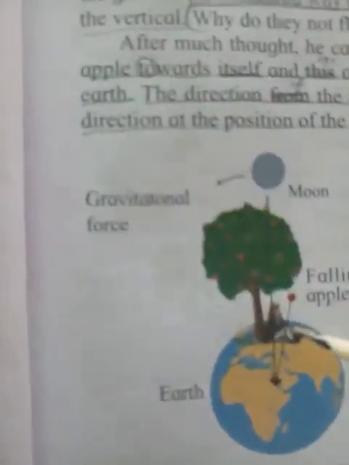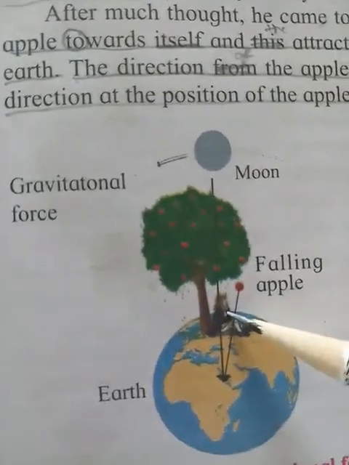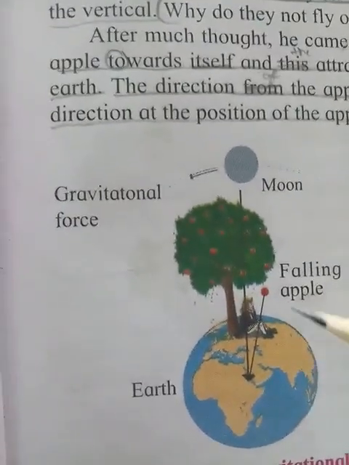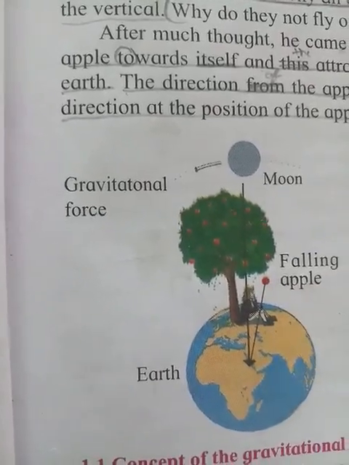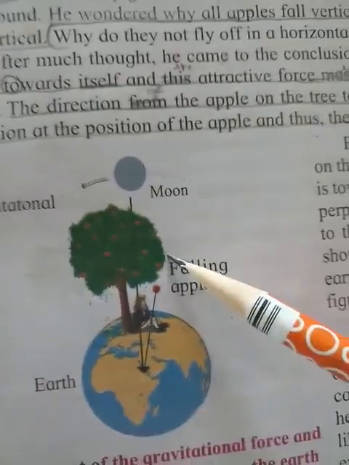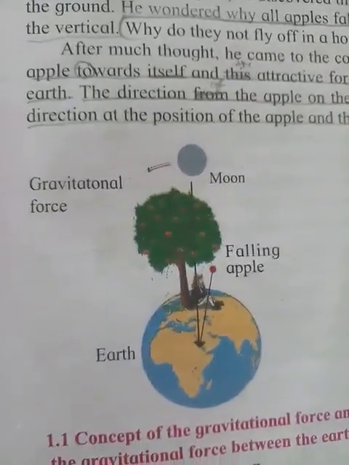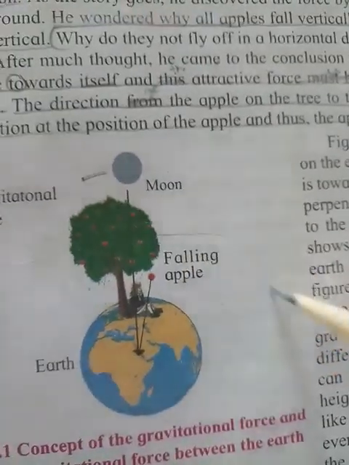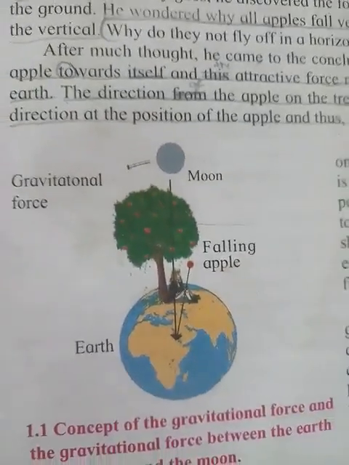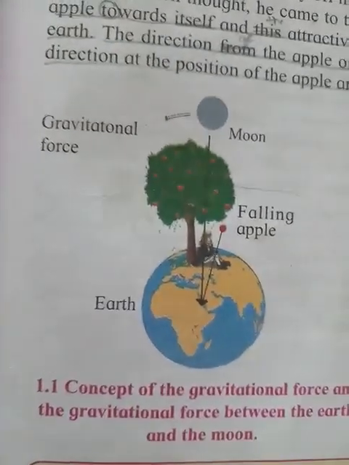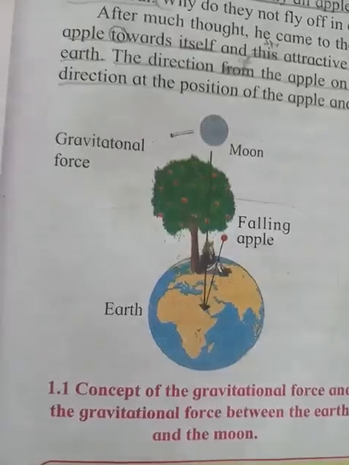Now see, in this figure they have shown a person sitting there, that is Isaac Newton. An apple falls down and it comes toward the earth instead of going up anywhere. It came straight down towards the earth, or towards the center of the earth.